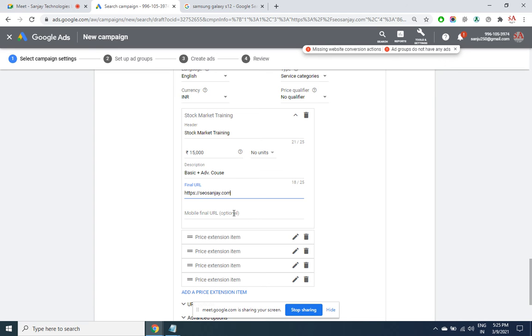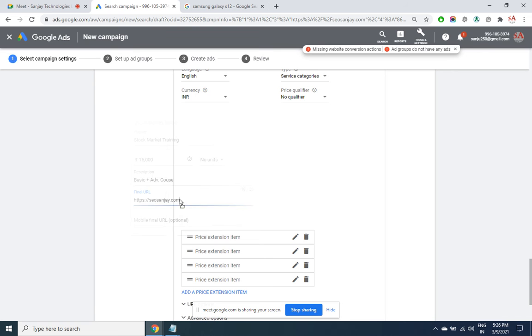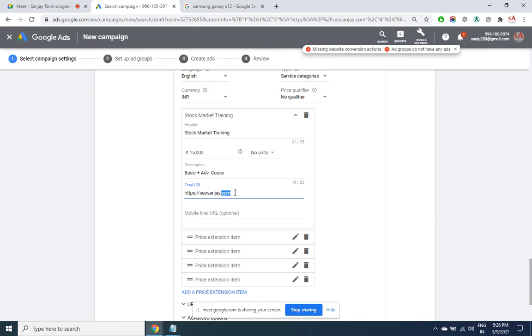If you have a dedicated page for mobile users, like generally for mobile users, this is how the page is. Same home page but a minified version, which is written as AMP. Sometimes when you open websites on mobile, it will show the same website address but with AMP as a prefix.